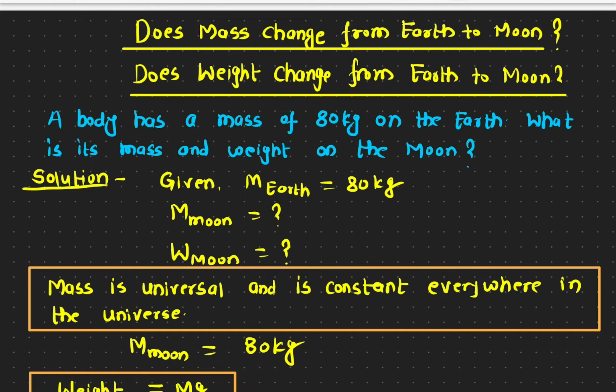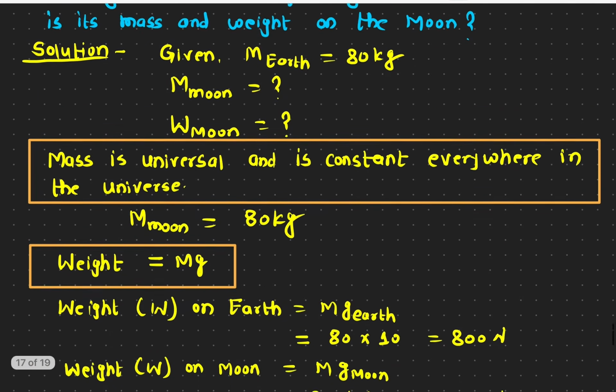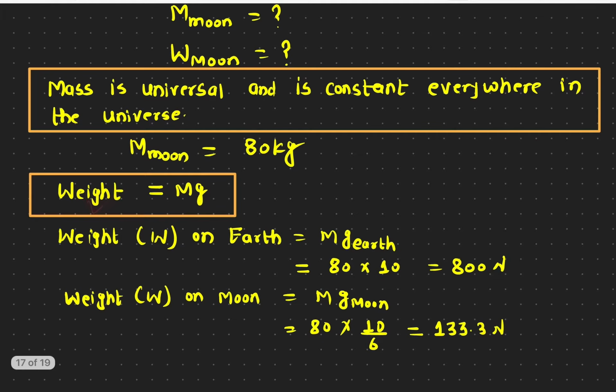And now let's talk about the weight. I will start with the equation and then I will talk about what this means. The weight of an object, that's the formula, m times g. M times g. And this g is acceleration due to gravity. So let's calculate this one first. The weight, that's the equation, mg. First, we're going to calculate on the Earth's surface. On the Earth's surface, that is 80 times 10, because the acceleration due to gravity on the Earth's surface is 10, and it will be 800 Newton.